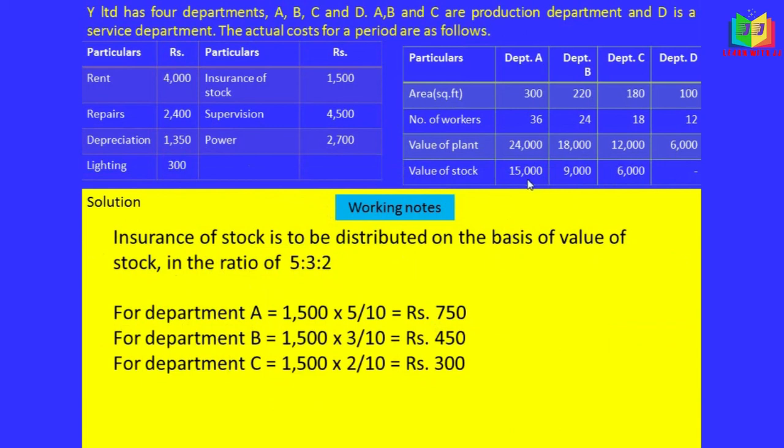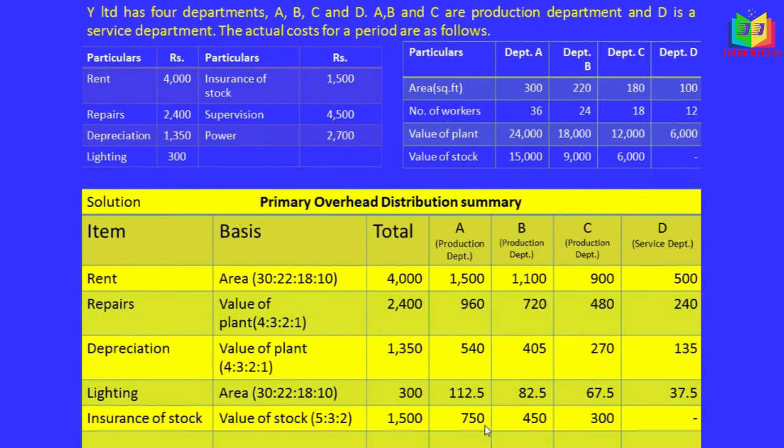The ratio of 15,000, 9,000 and 6,000 is 5 is to 3 is to 2. So 1,500 into 5 by 10, 1,500 into 3 by 10 and 1,500 into 2 by 10. This 10 is nothing but 5 plus 3 plus 2. We'll get 750, 450, 300. I have written that: 750, 450, 300 and this is nil.